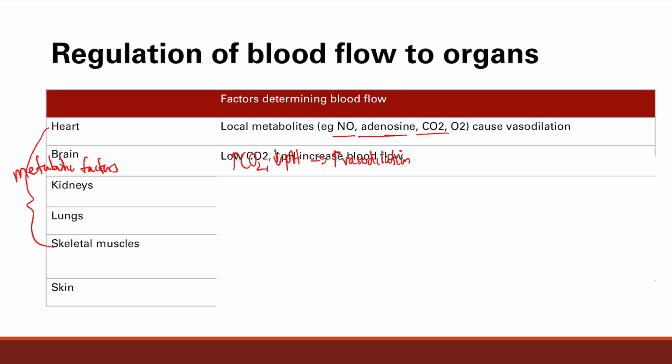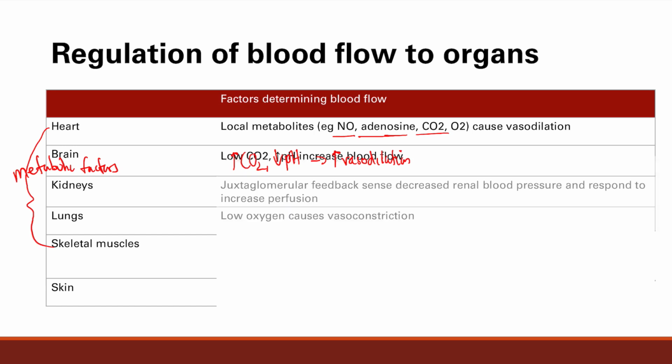Now, the lungs is another interesting one. Low oxygen in the lung causes vasoconstriction. So what normally happens in the body? Remember, we just talked about how low oxygen is going to tell your body, hey, I need more blood. I need more blood that's supplying all this juicy oxygen. But the lung is totally opposite. Low oxygen causes vasoconstriction.